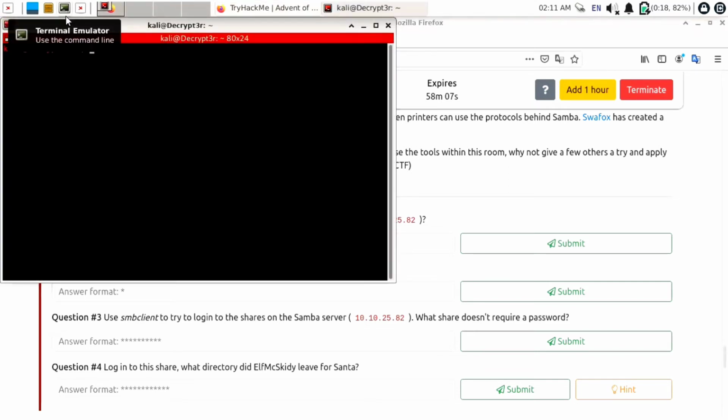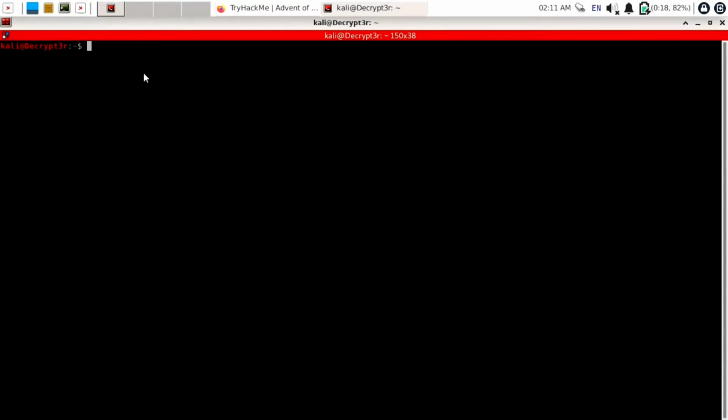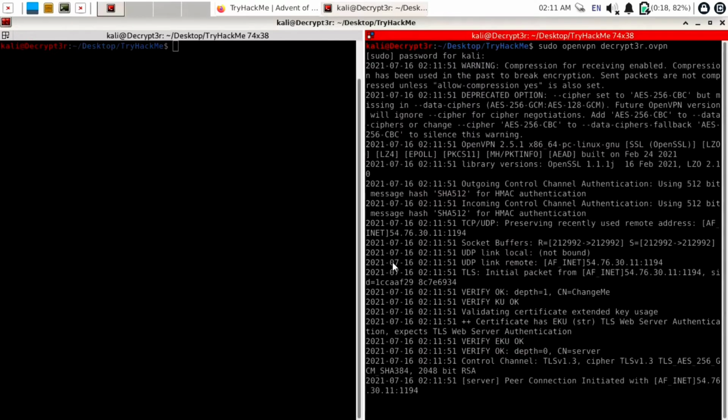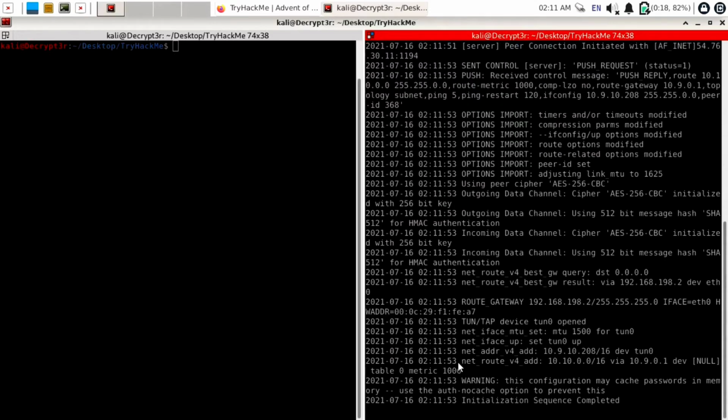To extend this window, you can use the Windows up arrow command. Navigate to the directory where you have downloaded your OpenVPN file. I have downloaded it in the Desktop, THM folder. After ls, you can see there is our decryptor.ovpn file. To connect to OpenVPN, use Ctrl Shift E to split the screen, and use the command sudo openvpn followed by the file name, which is decryptor.ovpn. Hit enter, and enter the default password of Kali, which is kali. We are successfully connected to the OpenVPN.